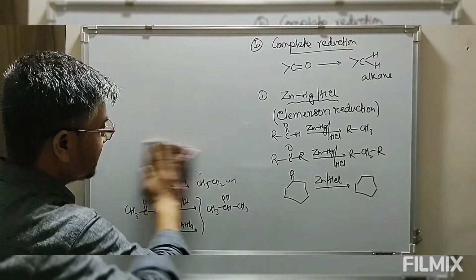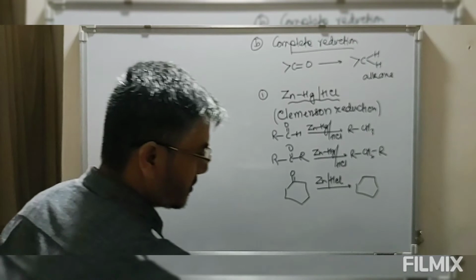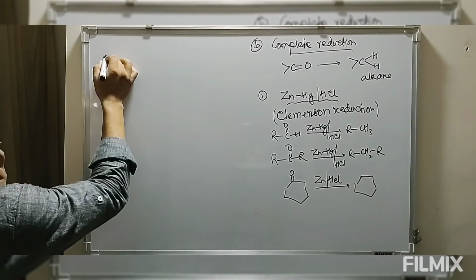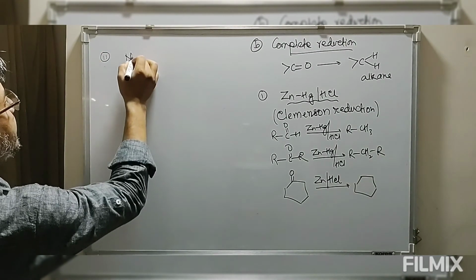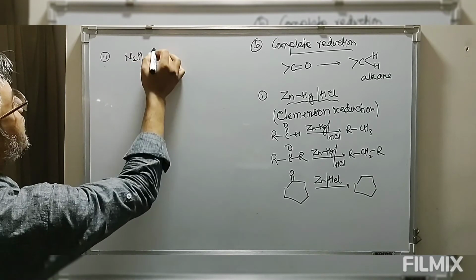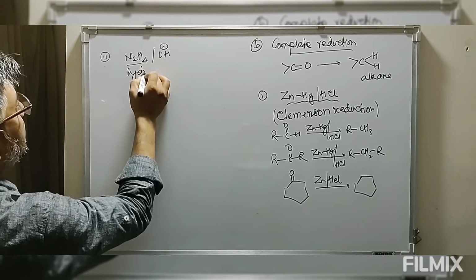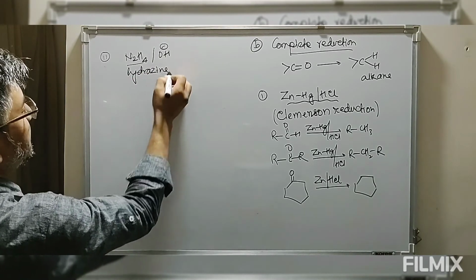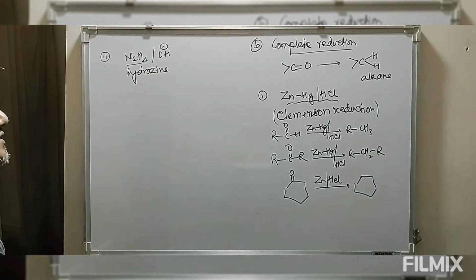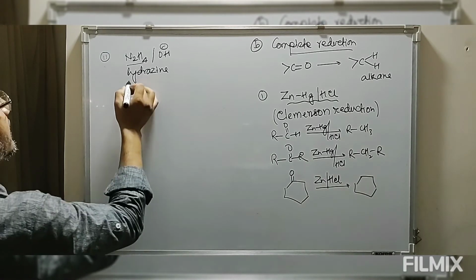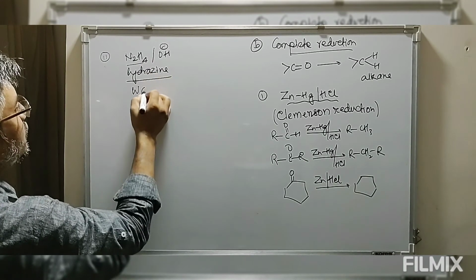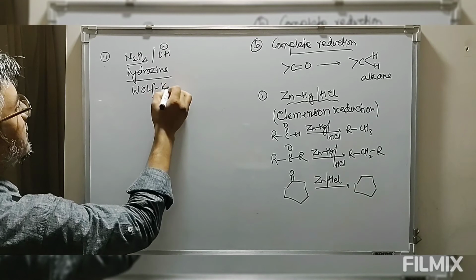There is also basic medium reduction. For the basic medium reduction, the reagent is hydrazine, N2H4, in presence of alkali. This compound is known as hydrazine. So the reagent used for this reduction is hydrazine in presence of alkali, and this reaction is known as Wolff-Kishner reduction.